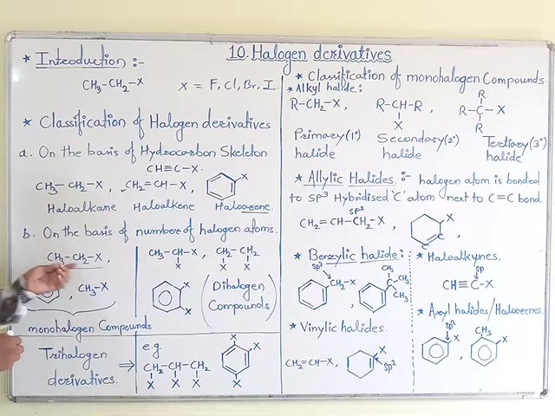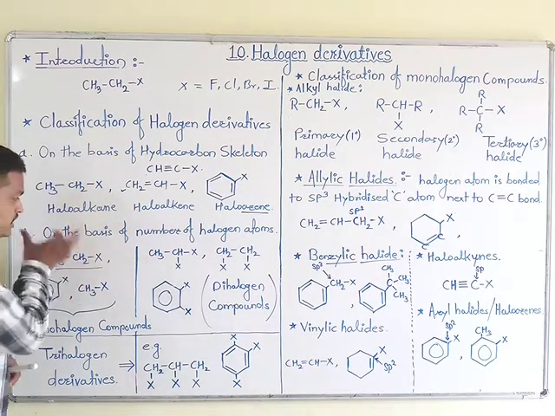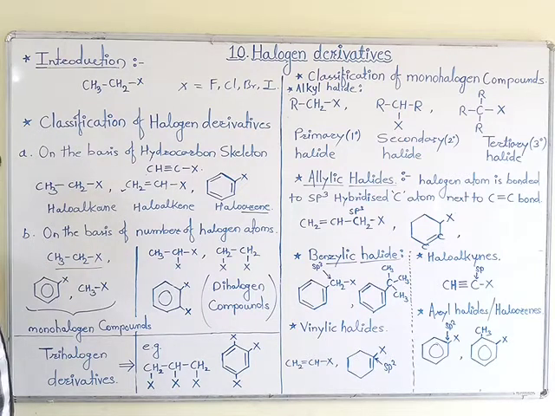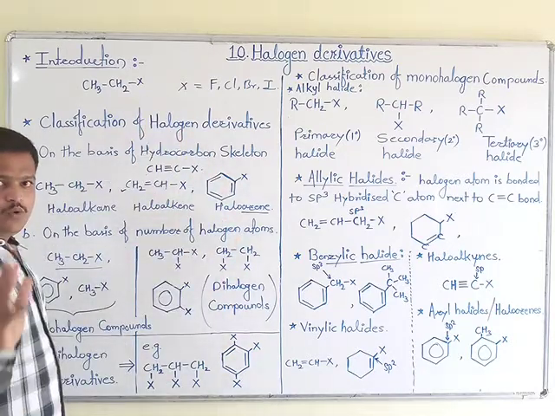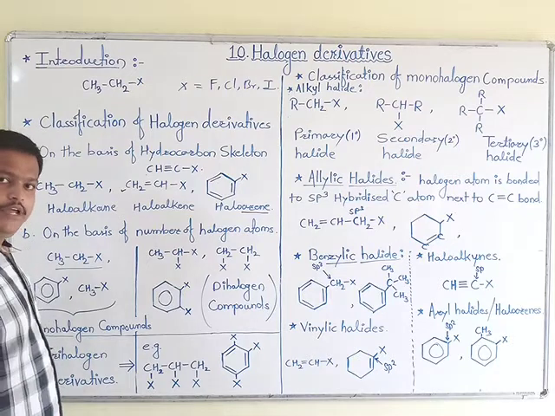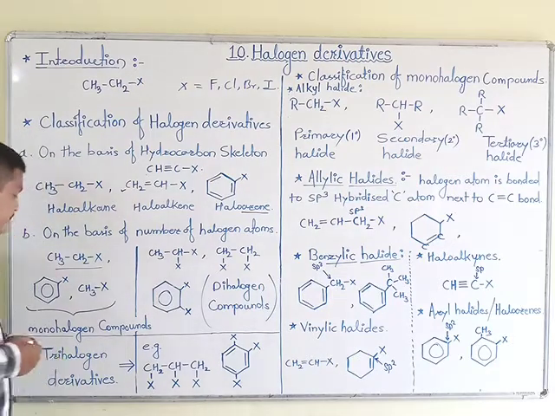Means only one halogen atom is present to construct this molecule. That is ethyl halide. You take any one halogen atom from these four atoms, that is chlorine, fluorine, bromine, iodine, whatever it may be.